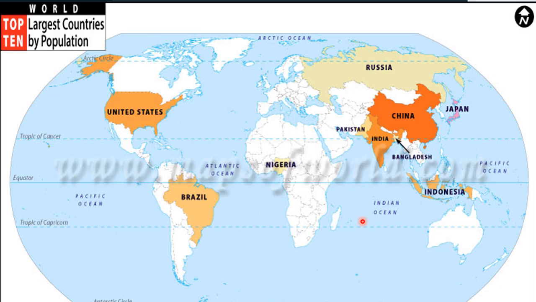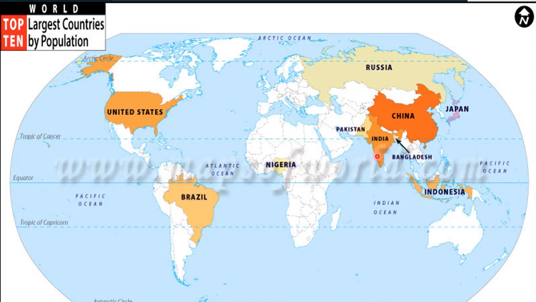As per the latest estimates, China is the first most populated country. China contributes 20% towards the world population, and so in the list of most populated countries, China takes the first spot.